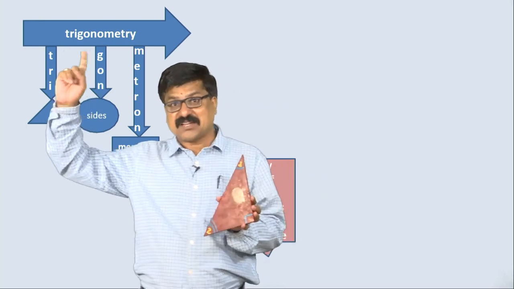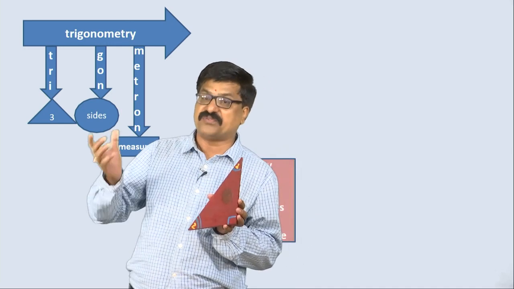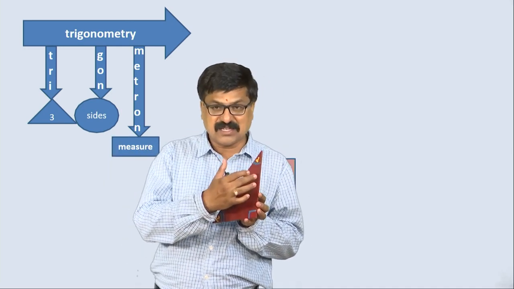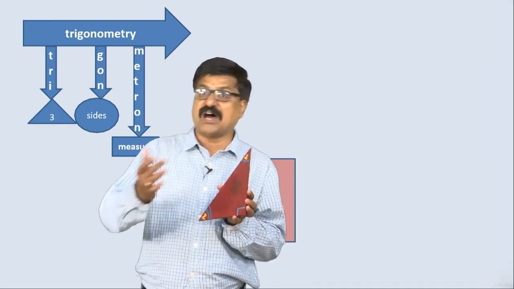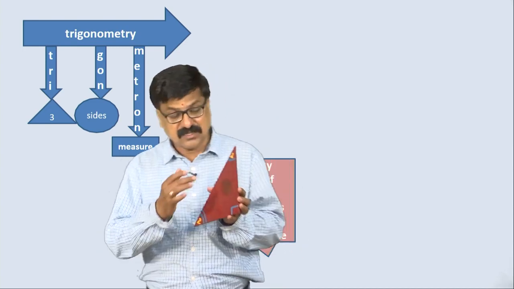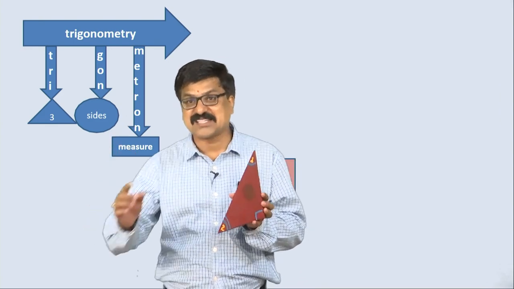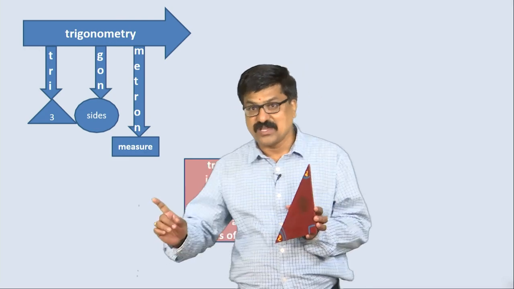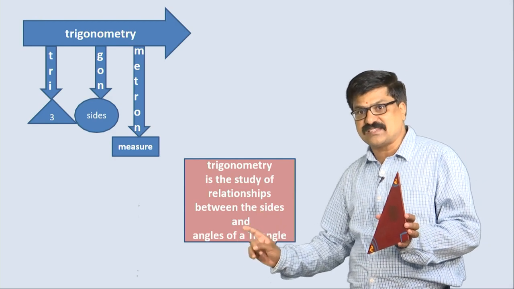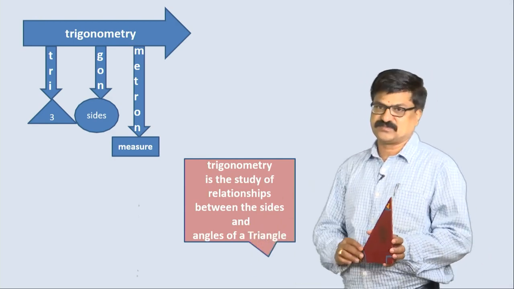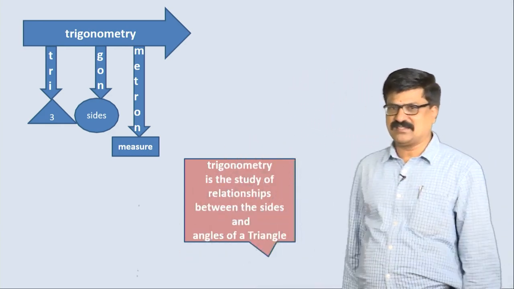But in trigonometry, if the angles of the triangle are given, we can find the length of the sides in ratio form or actual numbers, or if the length of the sides are given, we can find the angles of this triangle. Hence trigonometry is nothing but a relationship between the sides and the angles of the triangle.